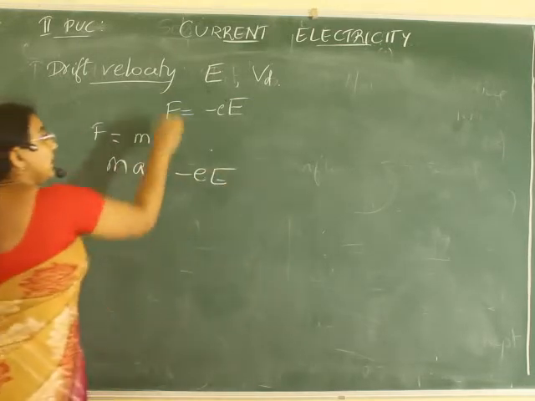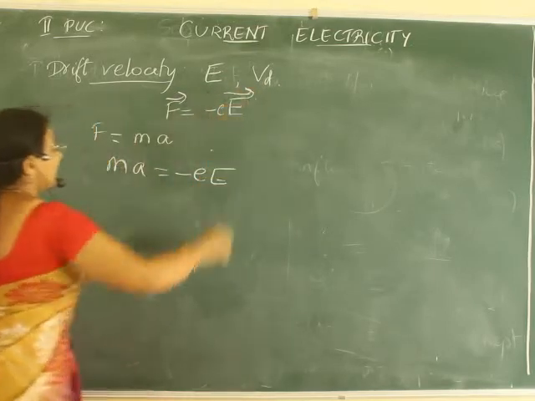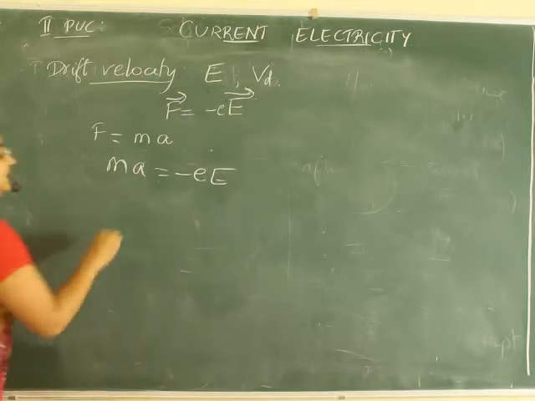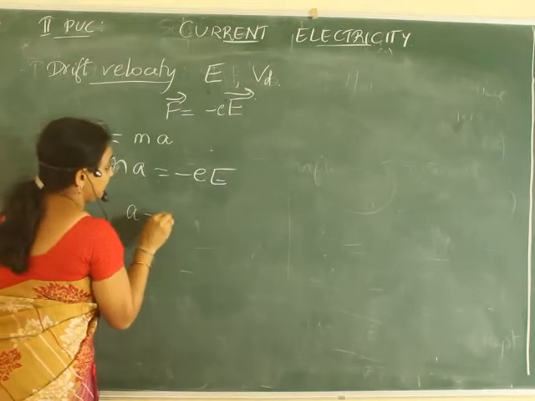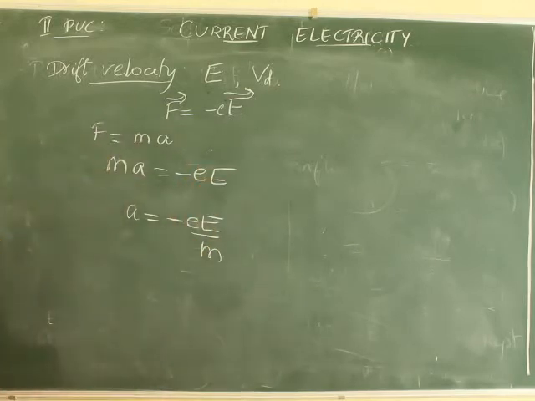Correct? Or if you want to write in vector form, we can write it like this. Am I right? Then acceleration a = -eE/m. I can write a = -eE/m.